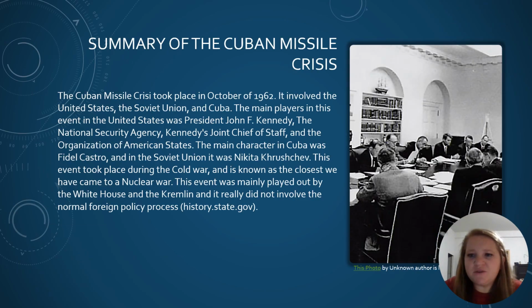The Cuban Missile Crisis took place in October of 1962. It involved the United States, the Soviet Union, and the Cubans. The main players in the United States were President John F. Kennedy, the National Security Agency, Kennedy's Joint Chiefs of Staff, and the Organization of American States. The main character in Cuba was Fidel Castro, and in the Soviet Union it was Nikita Khrushchev.